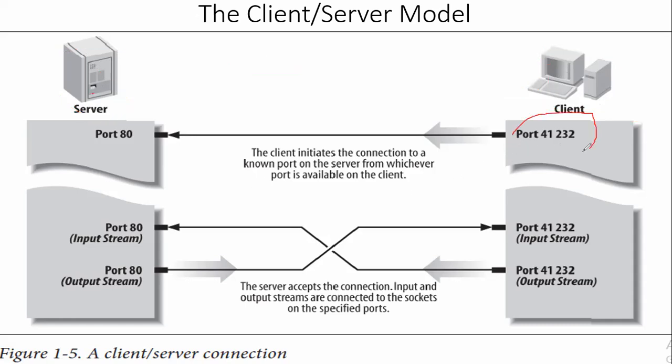Here is a port number through which the client is trying to communicate with the server. The server port number is 80. First of all, the client wants to send a request to communicate with the server. The client initiates the connection to the known port on the server from whichever port is available on the client.